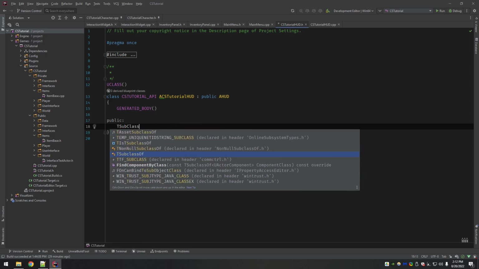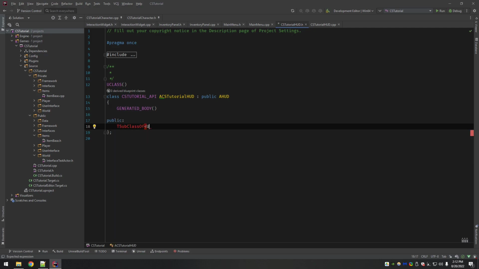So the first thing we're going to do is we're going to create a couple of T subclass of user widget, and this one's going to be the main menu class. Now, T subclass of, I made a typo. Only the S and the O are capitalized, the C is not.